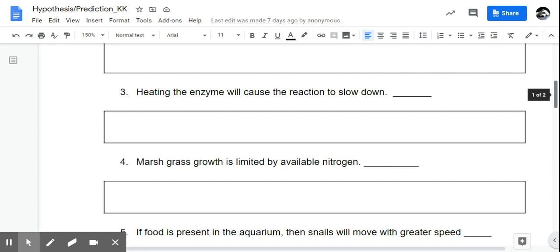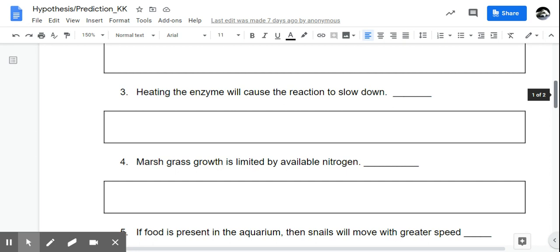Number four goes to marsh grass growth is limited by available nitrogen. This one's a little bit harder to suss out. You might be able to argue this one both ways. I do believe that this one is a hypothesis because we are saying that nitrogen is necessary, basically.